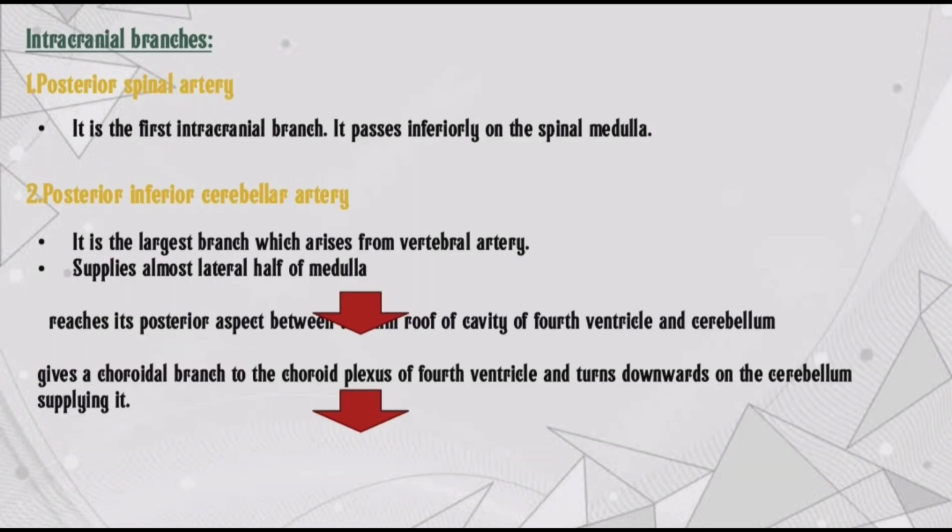Intracranial branches. Posterior spinal artery is the first intracranial branch. It passes inferiorly on the spinal medulla. Then posterior inferior cerebellar artery. It is the largest branch which arises from the vertebral artery and supplies almost the lateral half of medulla. It reaches its posterior aspect between the roof of the cavity of the fourth ventricle and cerebellum. It gives a choroidal branch to the choroid plexus of the fourth ventricle and turns downwards on the cerebellum, supplying it.